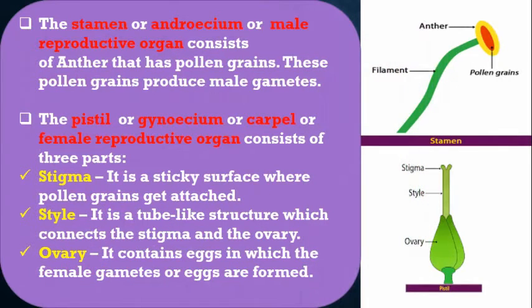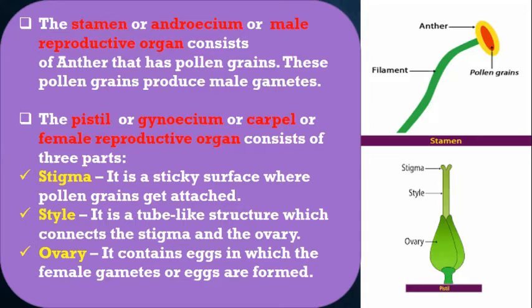Now let's talk about the reproductive parts of the flower, that is the stamen. Another name of the stamen is the androecium, or the male reproductive organ. If you see the structure of the stamen here, it has two parts, that is the anther and the filament. The anther is the swollen tip of the stamen, which contains the male gametes, and the stalk-like structure is called the filament.